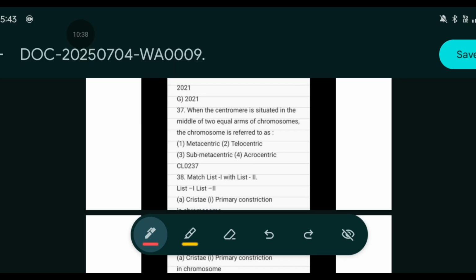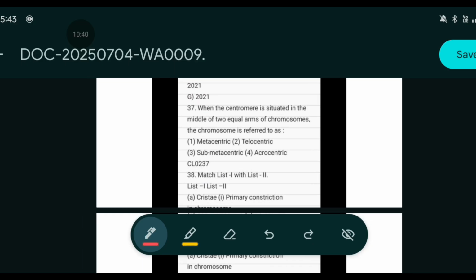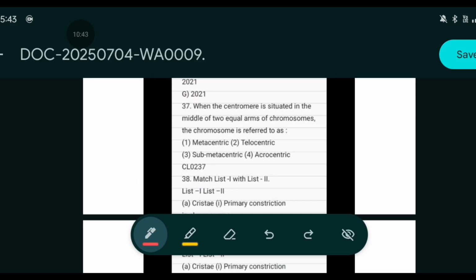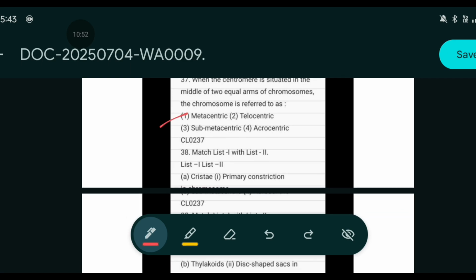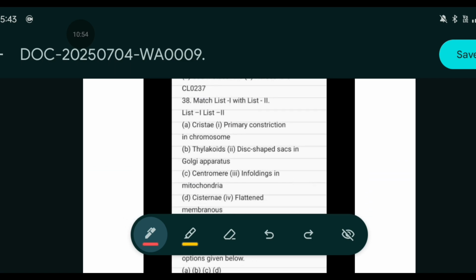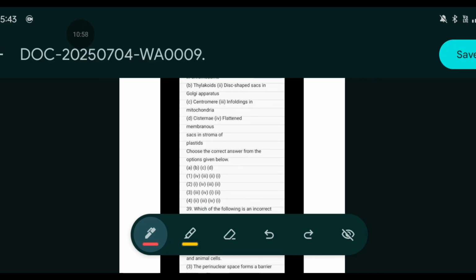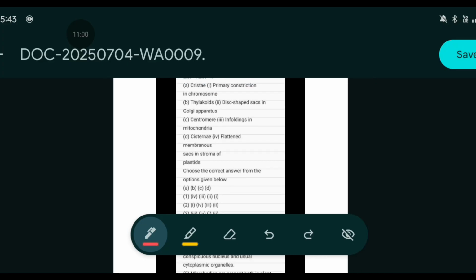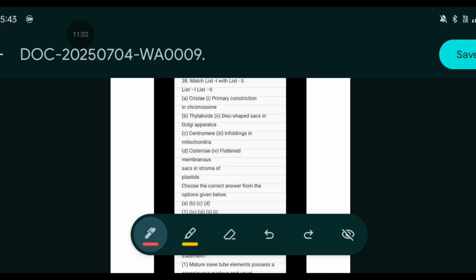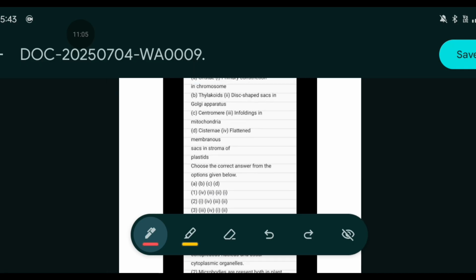Now, year 2021. When the centromere is situated in the middle of the two equal arms of the chromosome, it is referred to as what? Yes, metacentric. It's a repeated question. Again, match. Let me zoom it out. Here we go. For the match the following column.